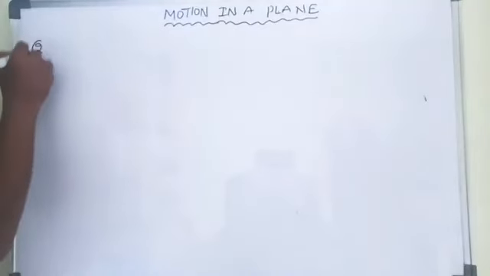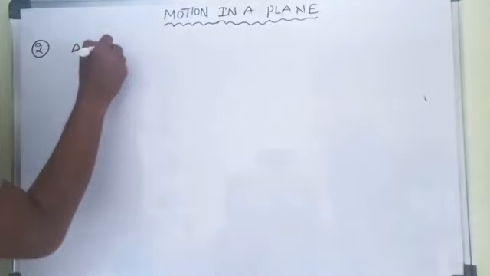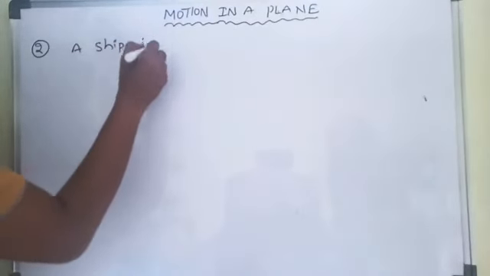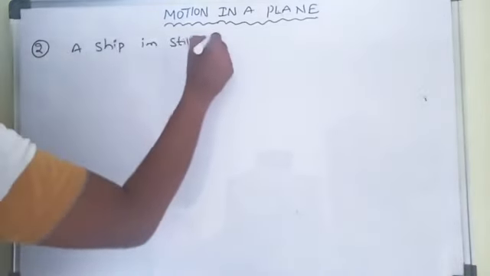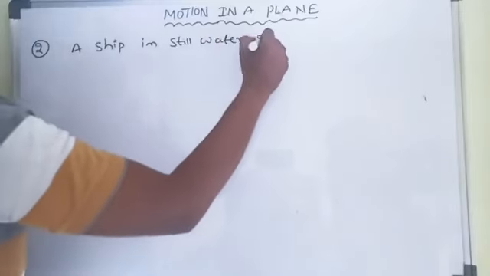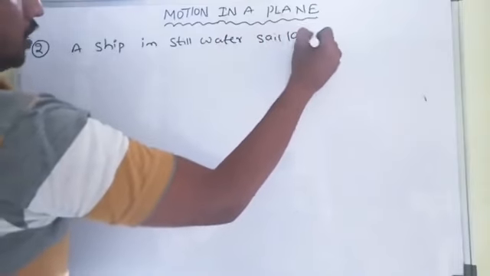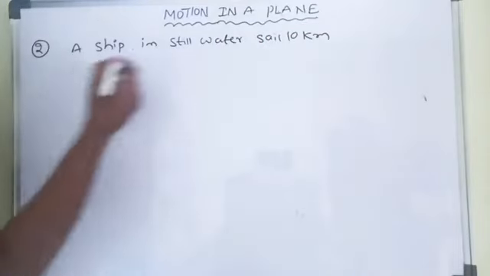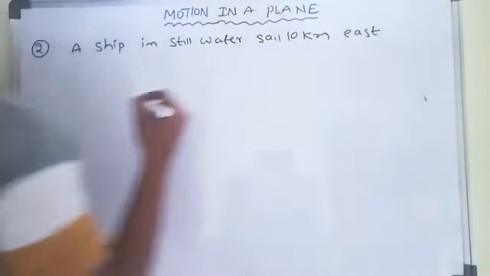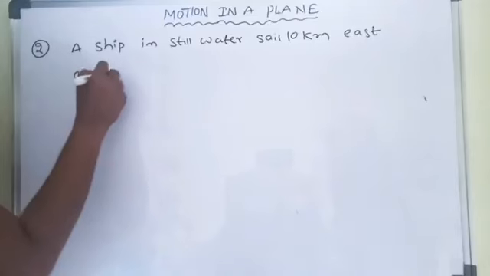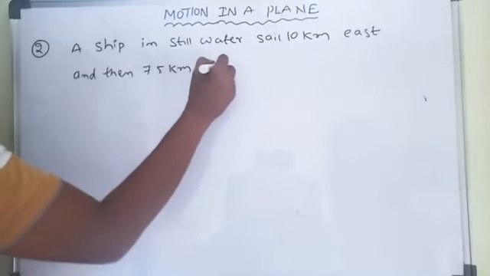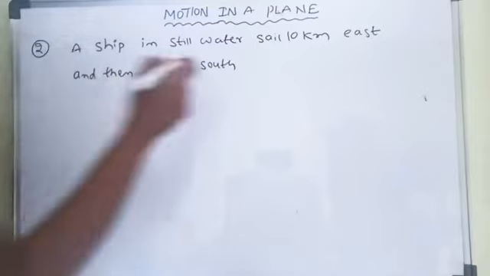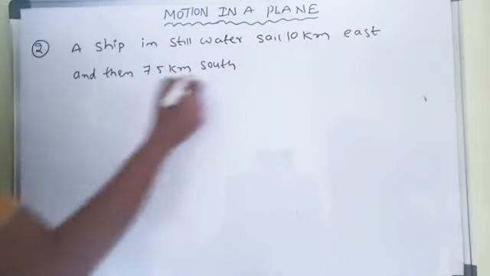The second one: a ship in still water sails 10 kilometers east and then 7.5 kilometers south.